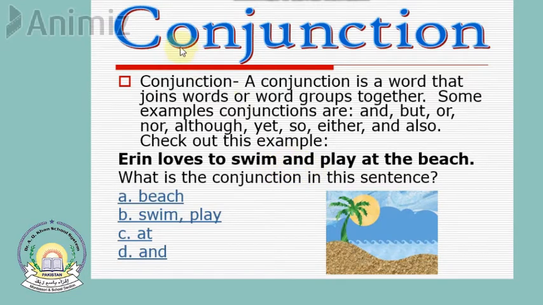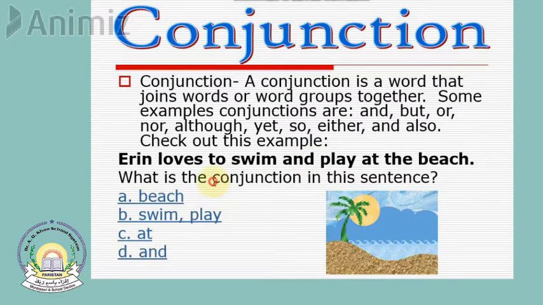So and will be the conjunction. What is the conjunction in this sentence? And is the conjunction in this sentence. Aaron loves to swim and play at the beach.